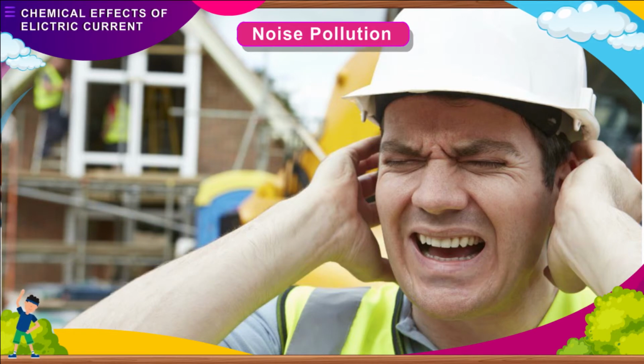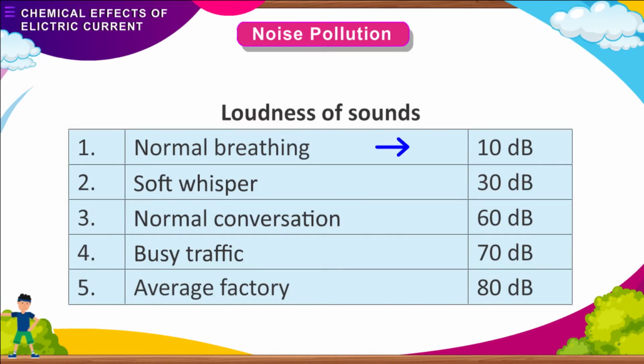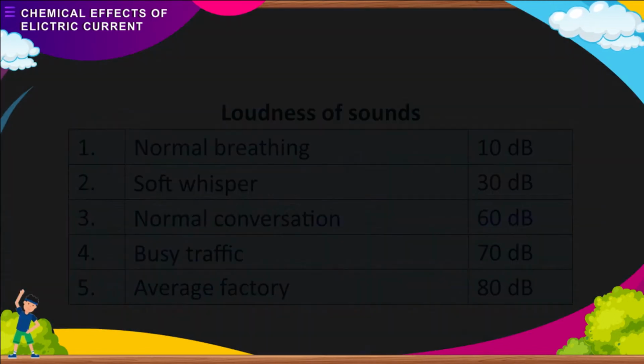The loudness of different kinds of sounds in decibels is given in the following table. Normal breathing, 10 decibels; soft whisper, 30 decibels; normal conversation, 60 decibels; busy traffic, 70 decibels; average factory, 80 decibels. Above 80 decibels, the noise becomes physically painful.